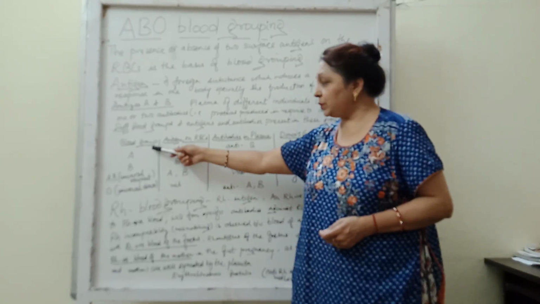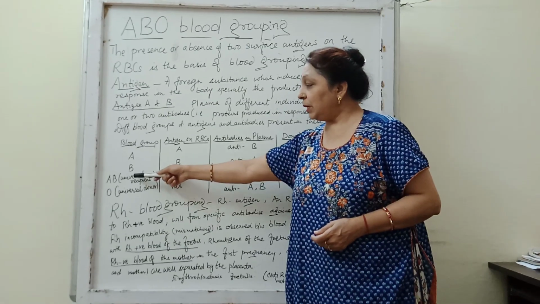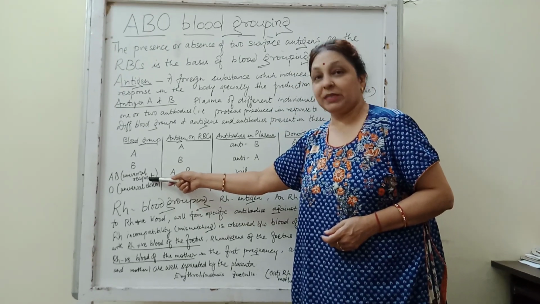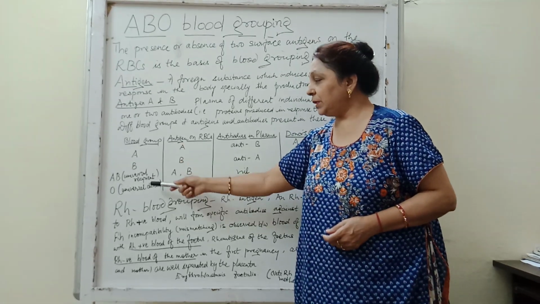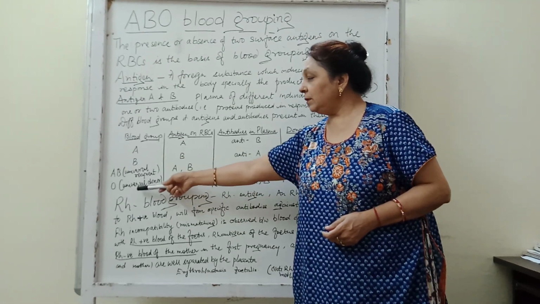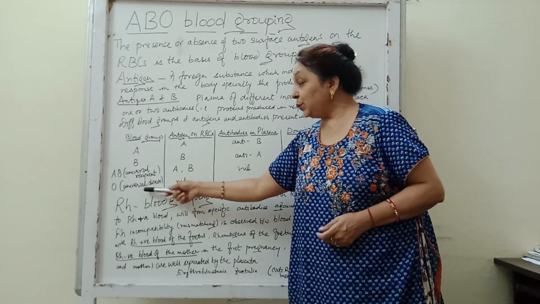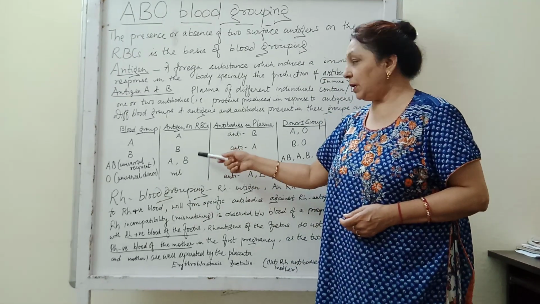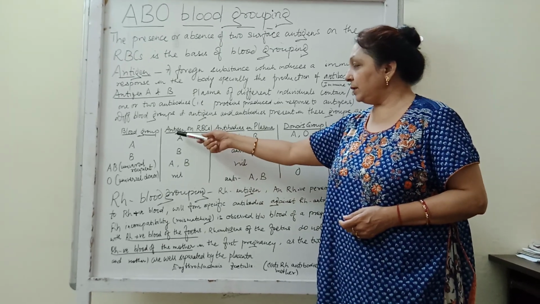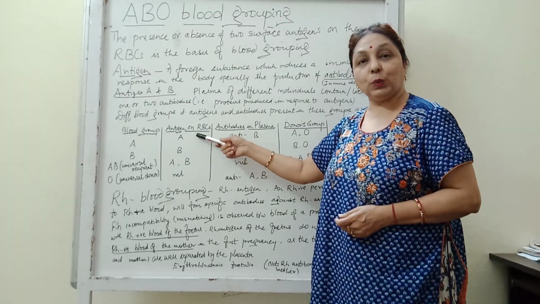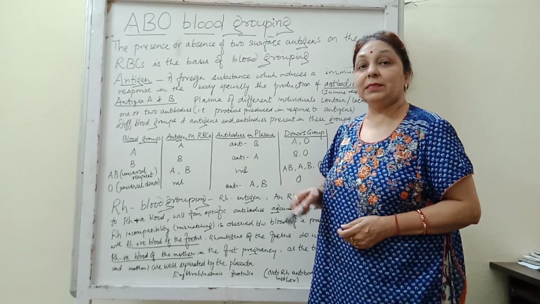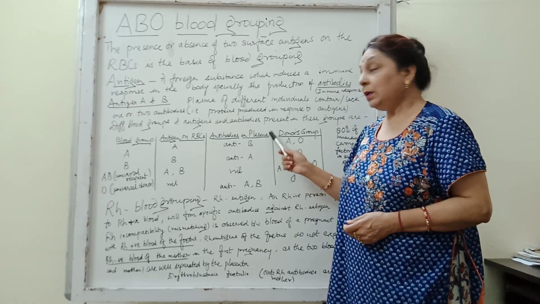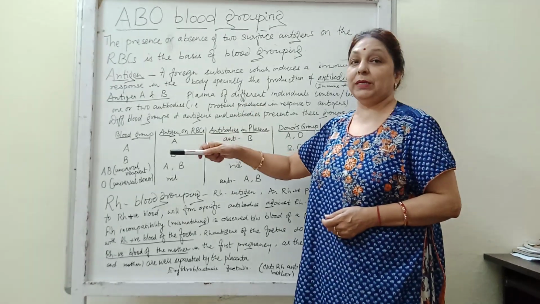Various blood groups here you see: blood group A, blood group B, blood group AB, which is also termed as universal recipient because it can receive blood from the rest of the blood groups. And the O, that is the universal donor, it can donate blood to the rest of the blood group people. And here you can see the antigens, as I told you: antigens are present on RBCs and antibodies are produced in the plasma in response to the antigen.